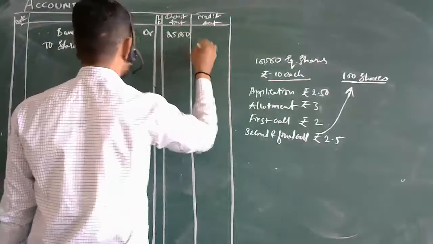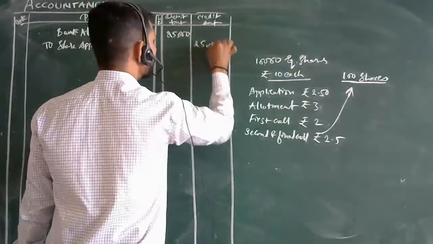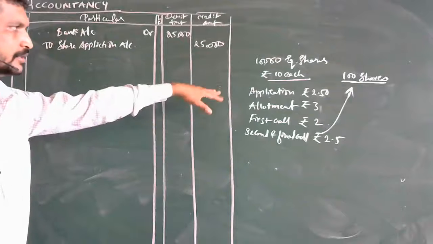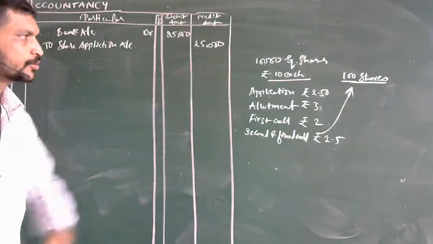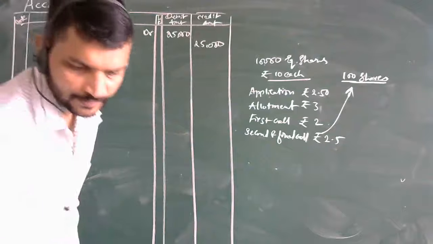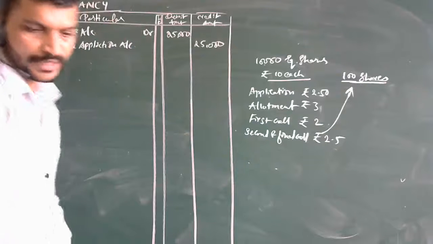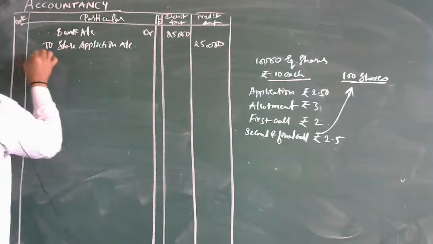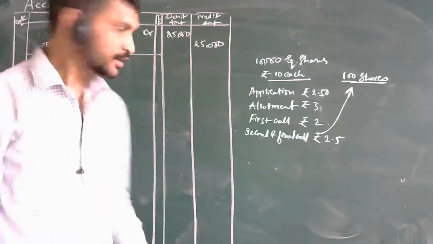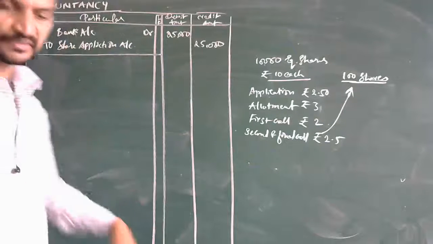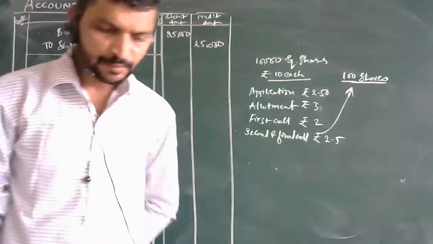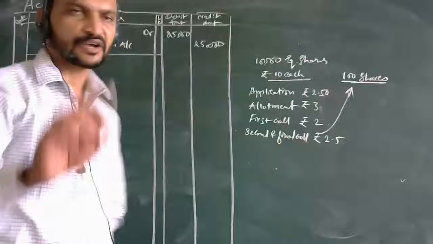See, don't be too dependent on the calculator. It's the easiest part; you can calculate it orally. Very easy. 10,000 applications are there, 2.5 rupees means 10,000 into 2.5. It will be 25,000. Is it correct? Yes, sir. Okay. Then next, I will not write this. You all can mention it here. I will just highlight what has to be written, so that on one side we can fit all the possible journal entries. It is like money received on application of 10,000 shares.